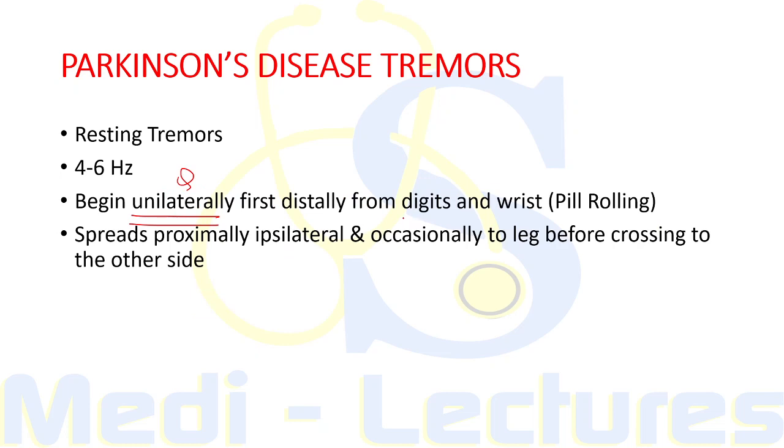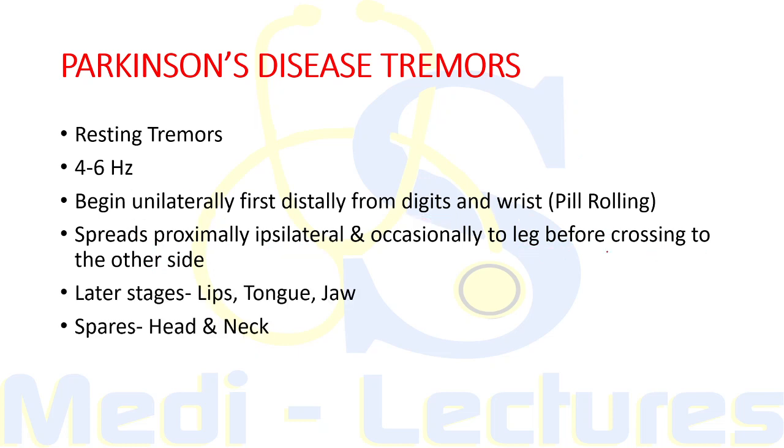First distally from the digits and wrist, giving a characteristic pill rolling tremor. Now, after it has begun in the digits and wrist, it will spread proximally, ipsilaterally, and occasionally to the leg before crossing to the other side.